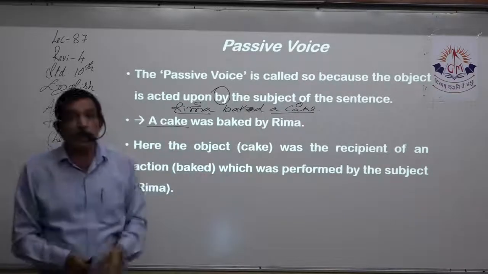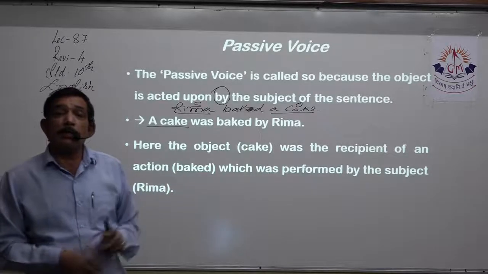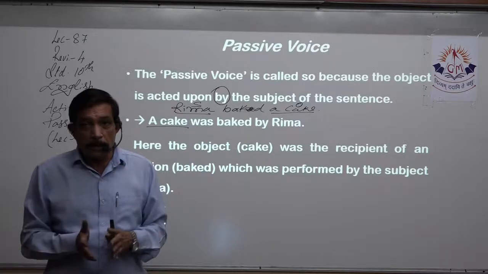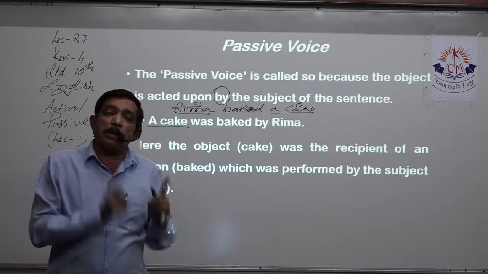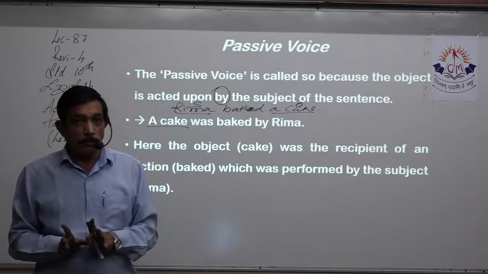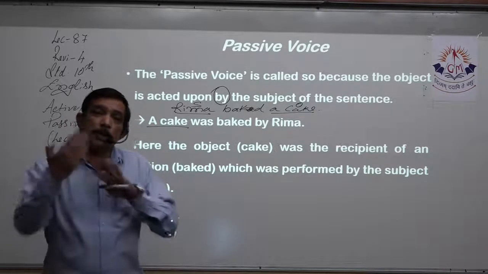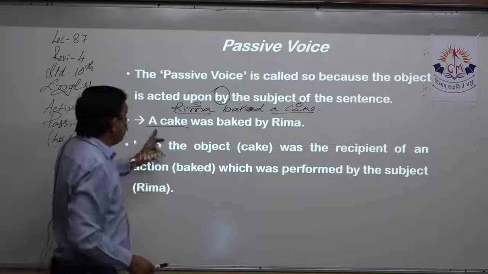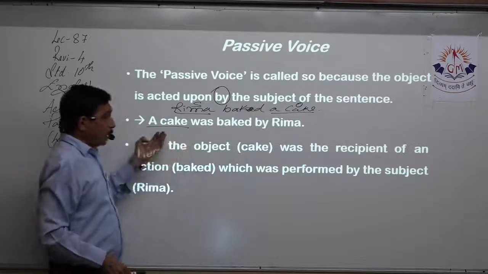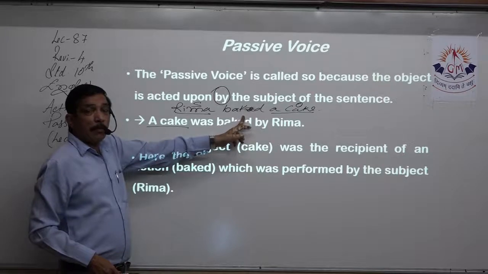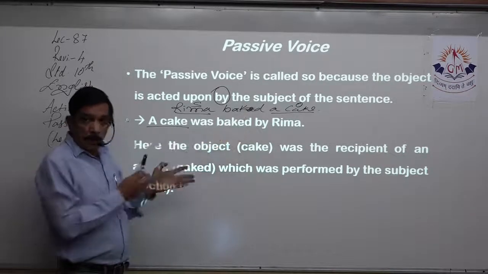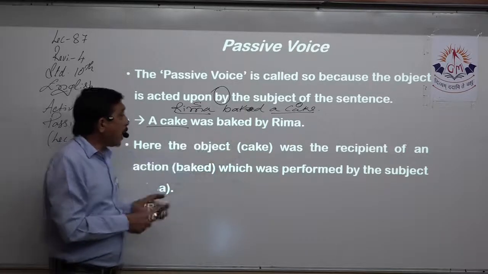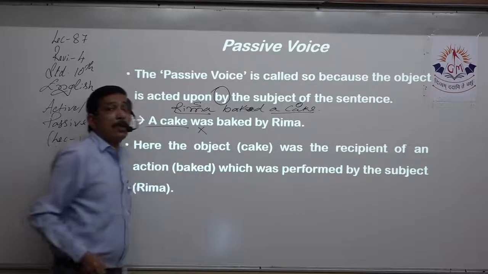So, the very first thing to remember in active passive is, whenever we are transforming an active sentence into a passive sentence, the first thing we have to do is to mark the subject, verb and object. Second thing to do is to bring the object in the front. Now when I bring the object to the front, baked, that is past tense. The action is already over.